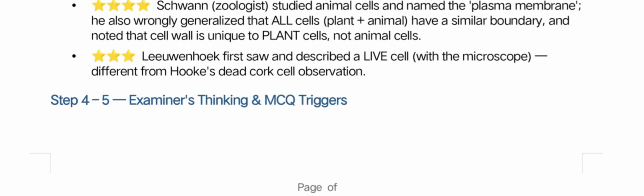So who noted the cell wall is unique to plant cells but not animal cells? It is Schwann.